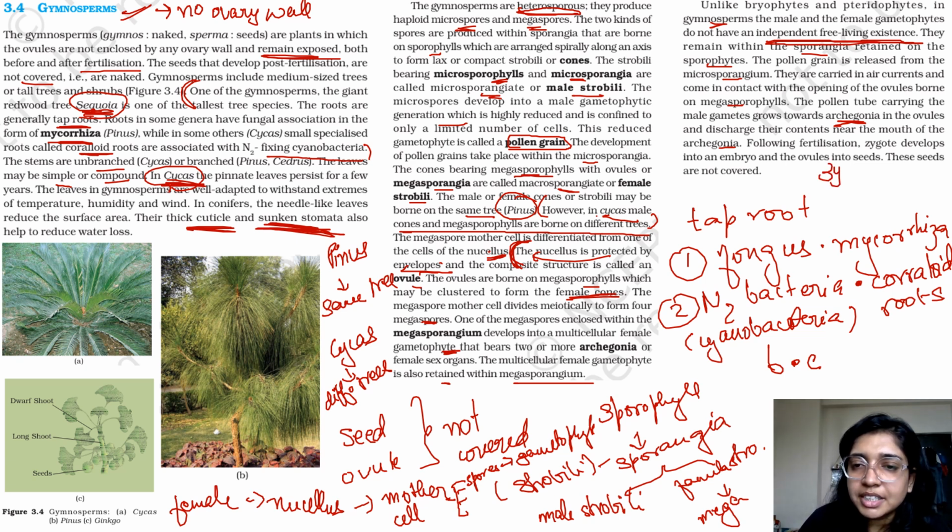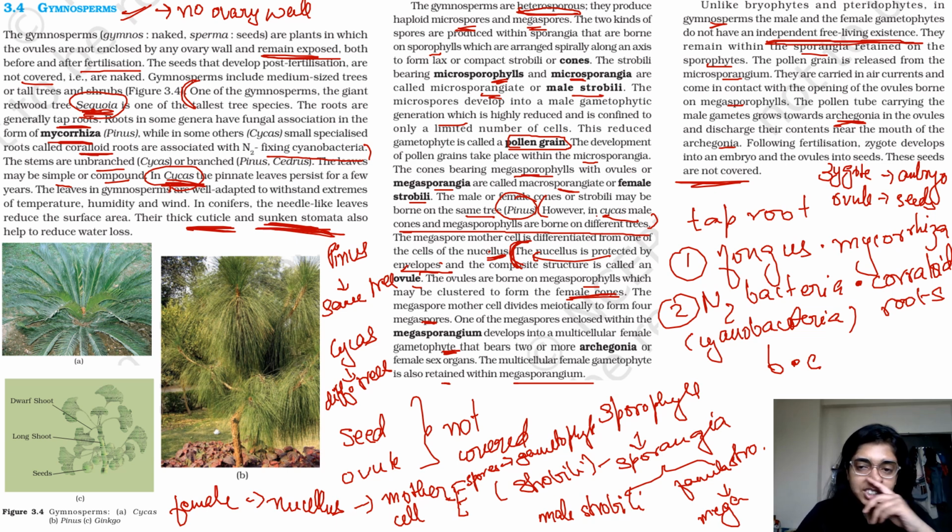So zygote basically develops into embryo, and ovules develop into seeds. And the seeds are also naked. They are not covered, right? Multiple structures have coverings, but in this particular text, the only structure that was covered was your nucellus. All right. And nucellus gives rise to mother cells. And mother cells further give rise to female gametophytes.